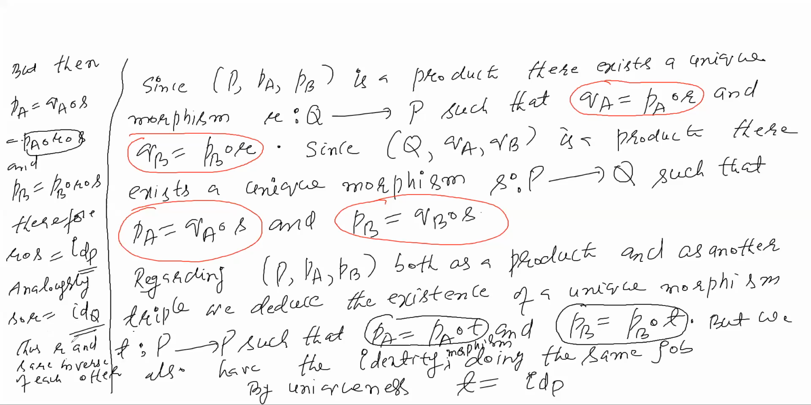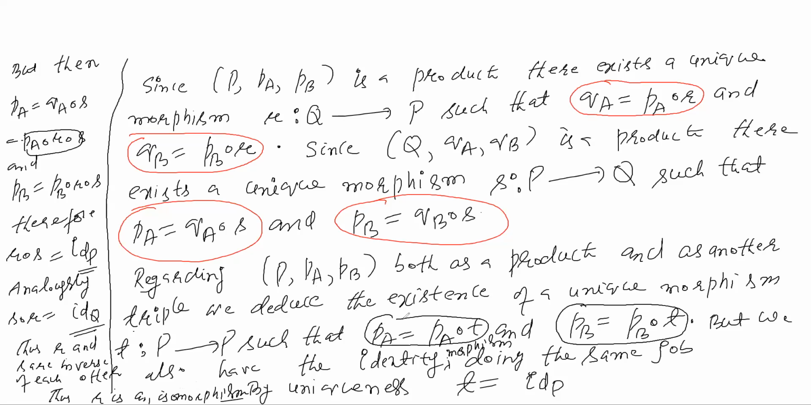Therefore, you can say R or S is an isomorphism. Thus, R is an isomorphism. So the product of two objects, if it exists, is unique up to isomorphism.